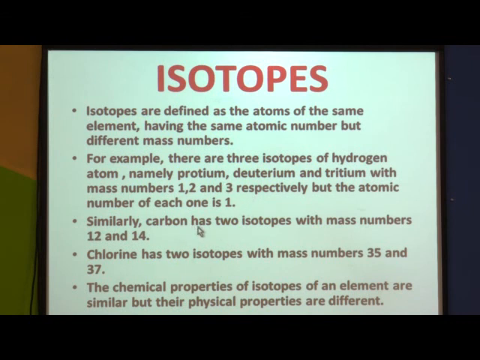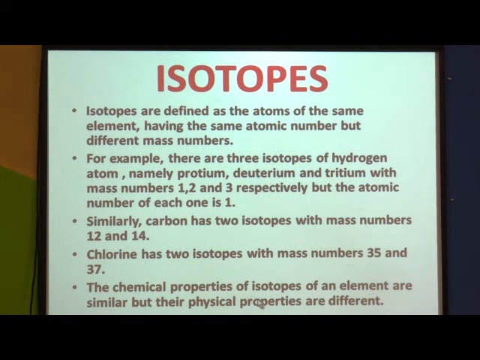Similarly, carbon has 2 isotopes. Which are those isotopes? 12 and 14. So carbon exists in 2 isotopic forms with mass numbers 12 and 14. Chlorine has 2 isotopes with mass numbers 35 and 37.